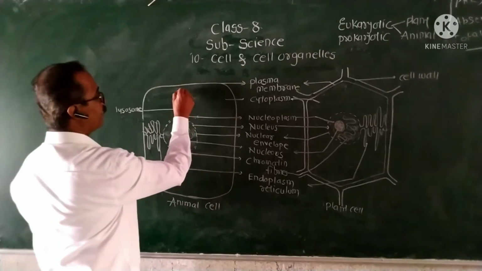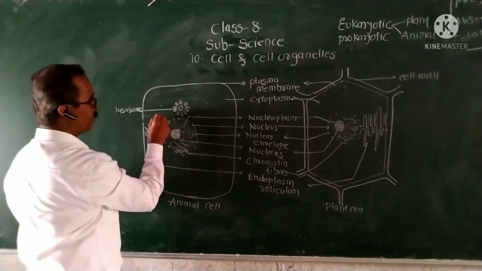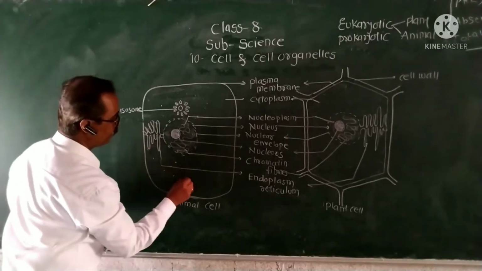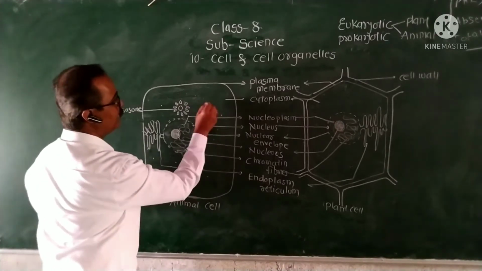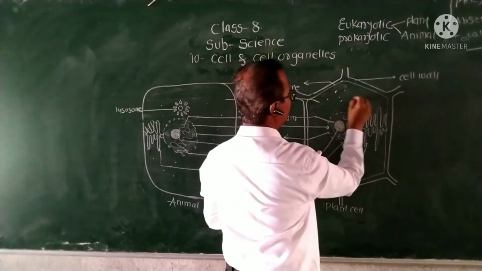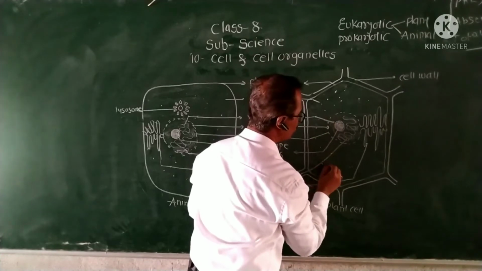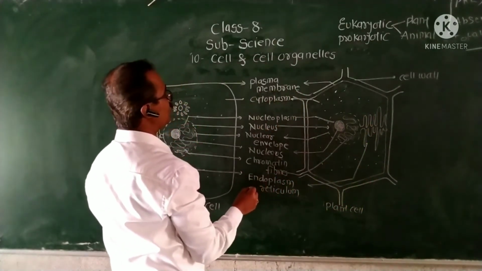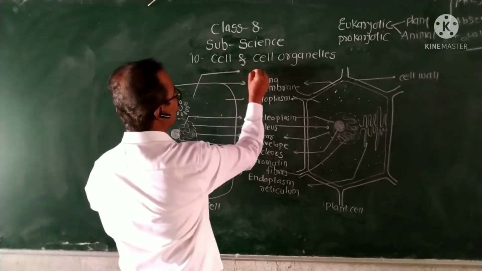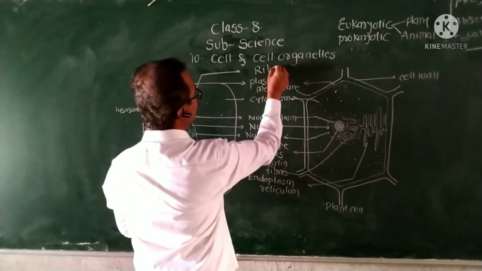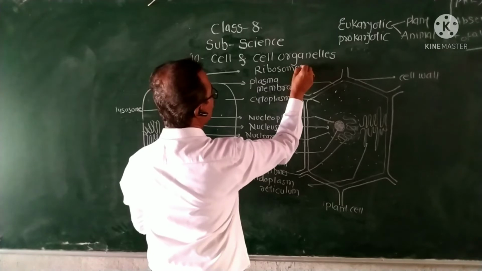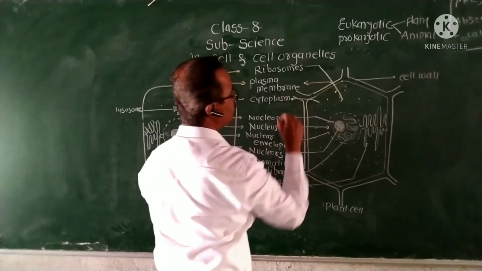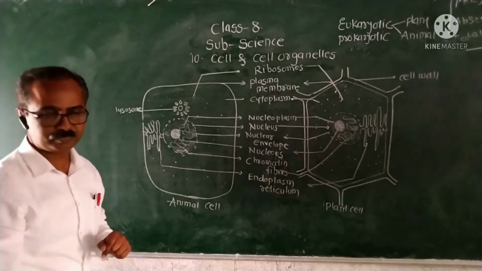Then in the cytoplasm there are a number of small dot-like structures present in the plant cell as well as the animal cell. They are known as ribosomes. These ribosomes are also known as protein factories.